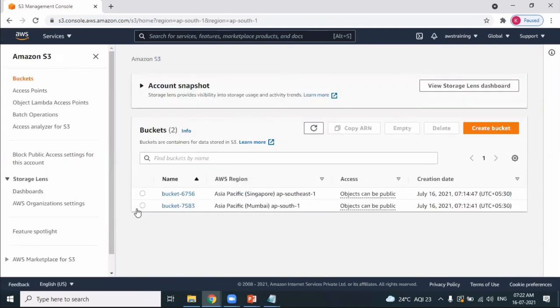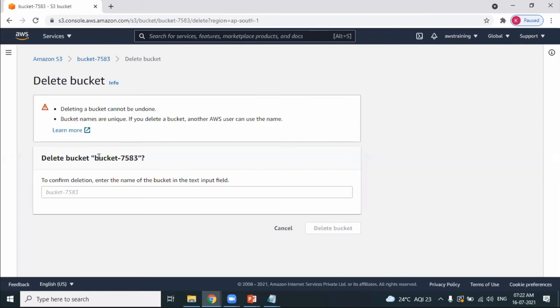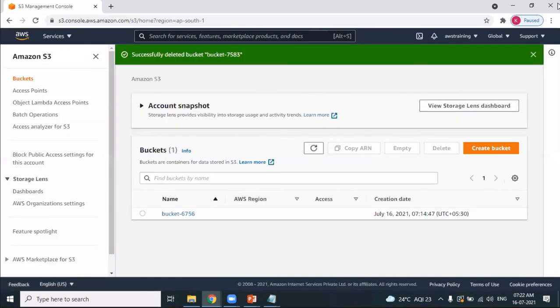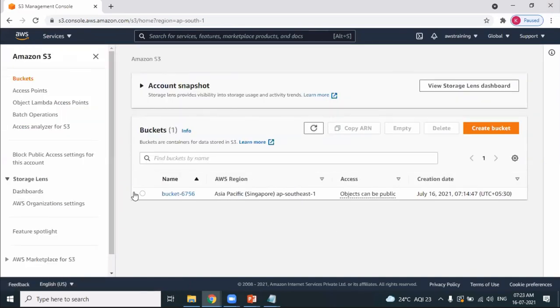If you don't want the bucket also, you can delete it. Select the bucket. There's an option called delete. The user interface is very simple. Just experiencing the user interface and working with the options is all about S3. It's storage. Okay. So I hope you got the purpose of S3. S3 is an object storage.